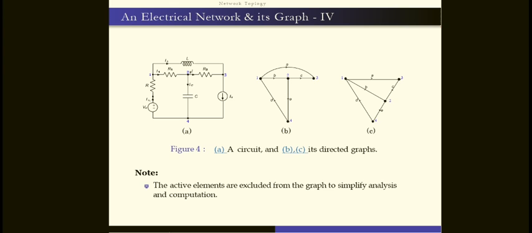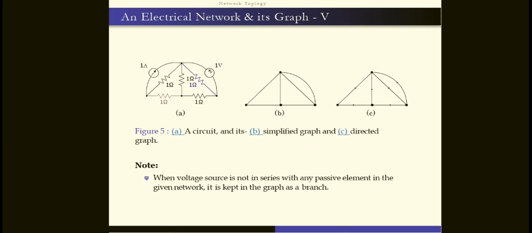This is A, C, B, A, C, B. That means this is the semicircle indicated here, with nodes 1, 3, 2 or 1, 2, 3, and 2 is the common point for these 2 loops. So the active elements are excluded from the graph to simplify analysis and computation. This is the process actually.